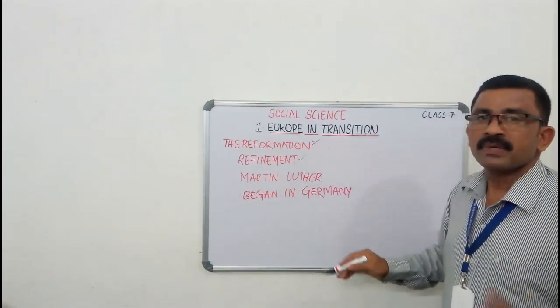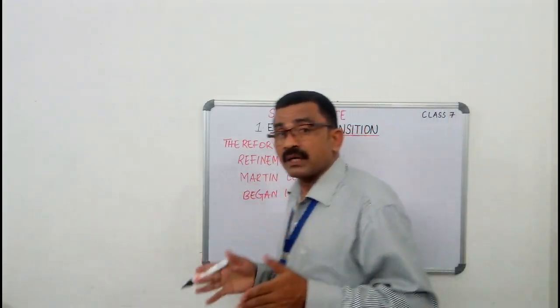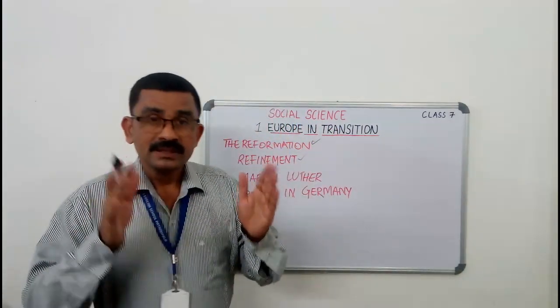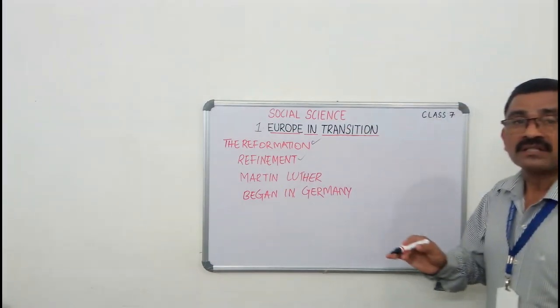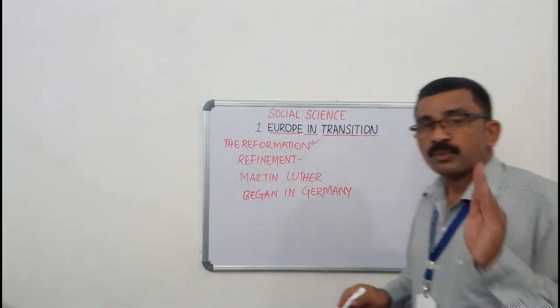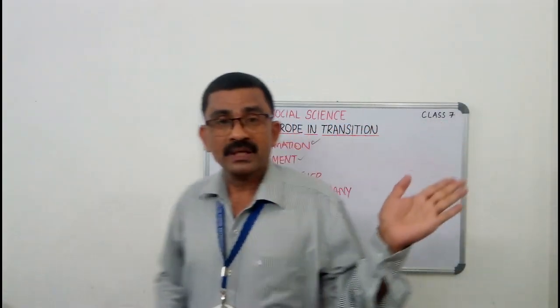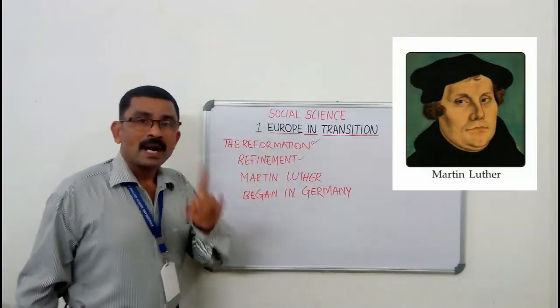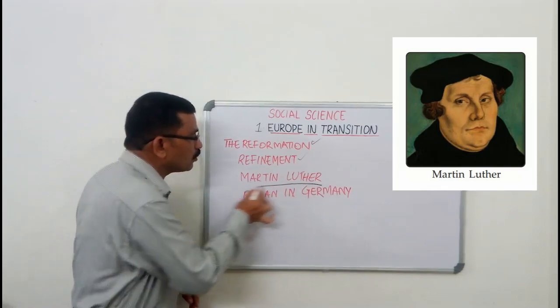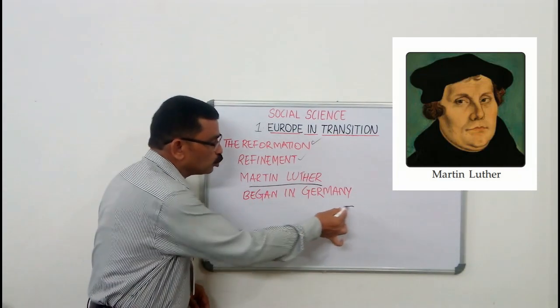Refinement means new changes. The new changes undergone by European Christianity in the 16th century is known as the Reformation. So children, in the 16th century, new changes happened in European Christianity. This is known as Reformation. Martin Luther led the Reformation and it began in Germany.